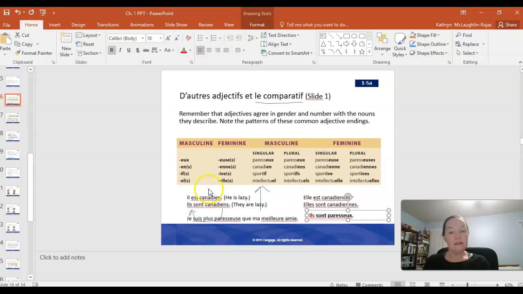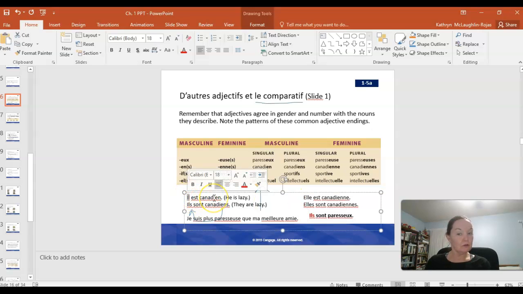And you can see it in these example sentences. So, il, masculine singular, est canadien. So, canadien is the masculine singular form. It's just referring to one person, he. Ils sont canadiens. Okay, canadien is pronounced in the same way, but because we're talking about ils, which is a masculine or mixed masculine feminine group, I now need to add S to the end, but the S is silent.